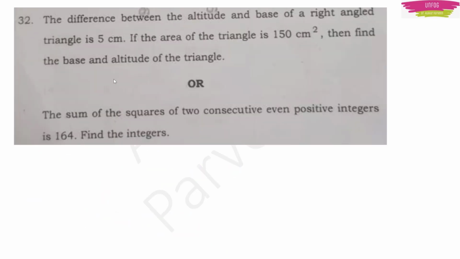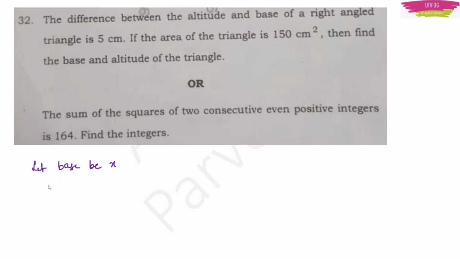Next question. The difference between the altitude and base of a right angled triangle is 5 cm. If the area of the triangle is 150 cm square, then find the base and altitude of the triangle. So here let the base of the triangle be x because they have not given it, right?